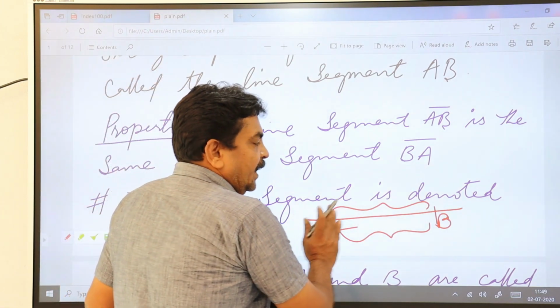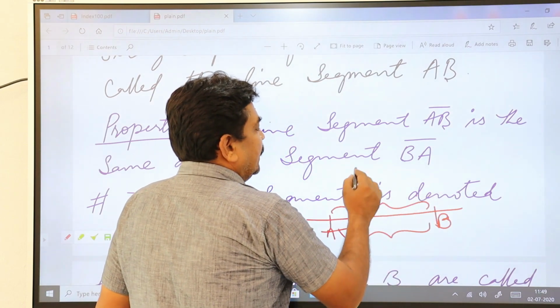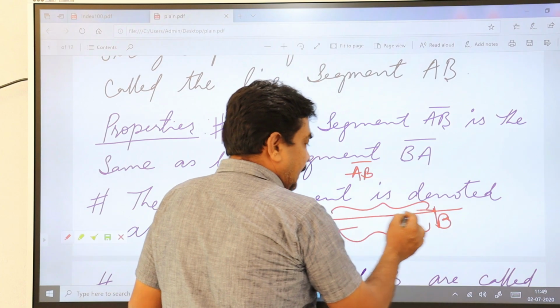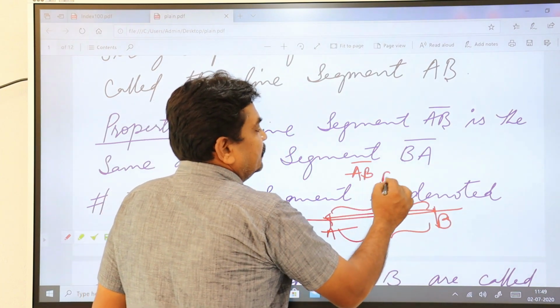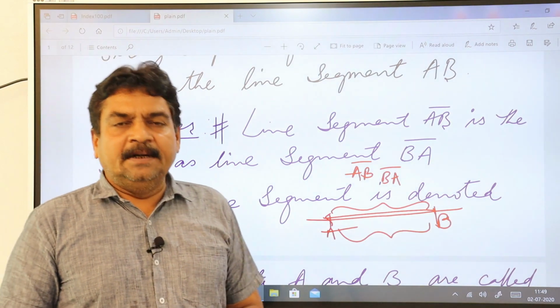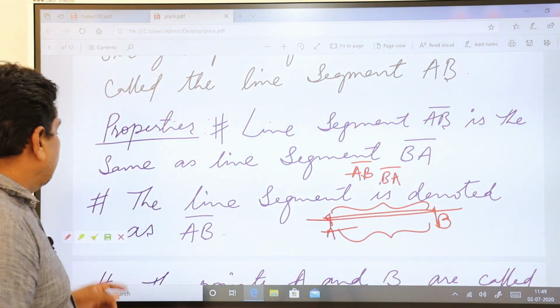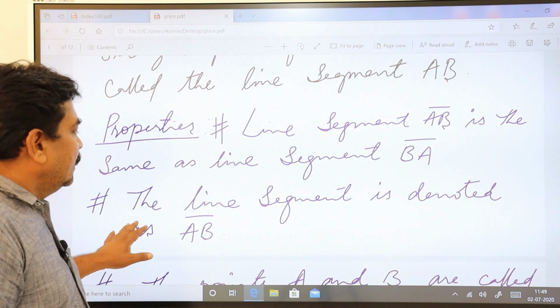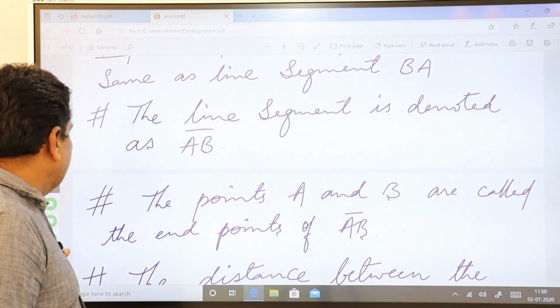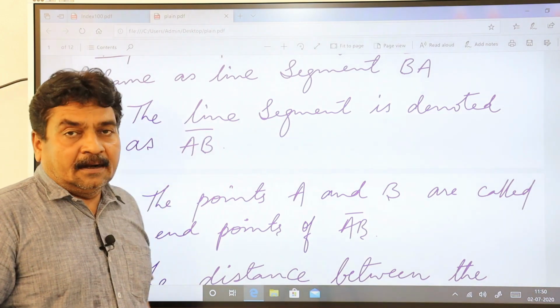When you start from A and end at B, you call it line segment AB. When you start from B and end at A, you call it BA. So both are line segments. Let us come to the next property. The line segment is denoted as AB with a bar on top.